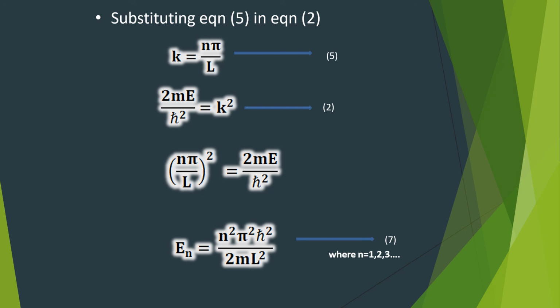When n is equal to 2, energy becomes E2 is equal to 4 pi square h cut square by 2mL square, that is 4 times E1. When n is equal to 3, E3 is equal to 9 times E1 and so on.